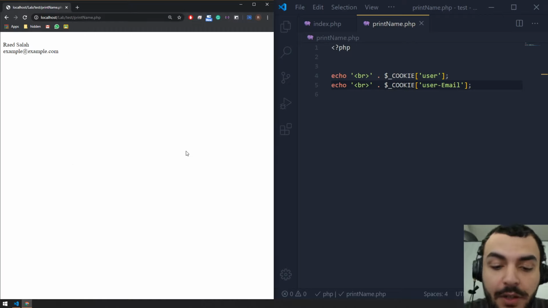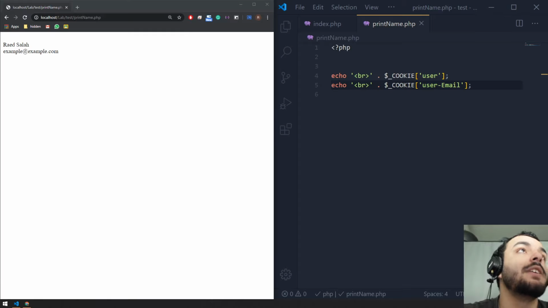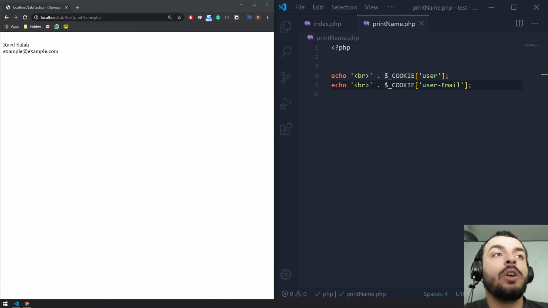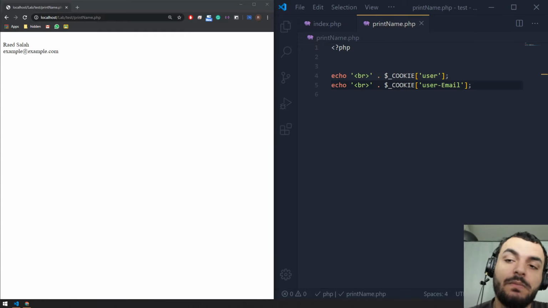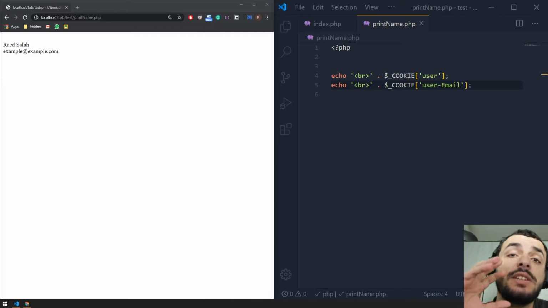Sir, you have taught us how to create a cookie and how to use it and how to fetch the information. So how can we delete a cookie? Well, to delete a cookie, it's not like a variable, right? You do not use pop for an array to remove the array variable. In fact, the way that is recommended to delete a cookie is by changing the expiry date.